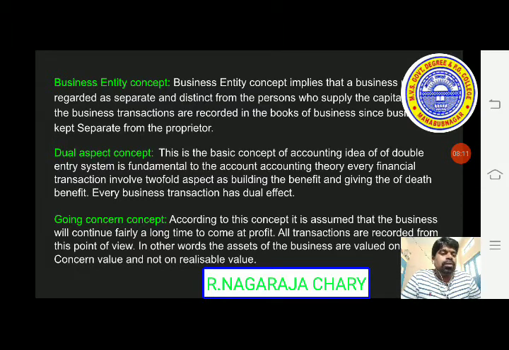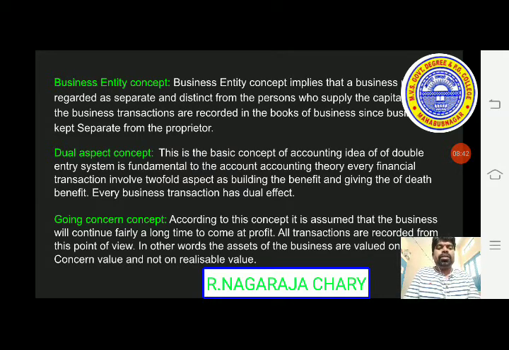That is why the going concern concept is the concept that whatever business entity we establish will continue for a long time. So whatever transactions we have to record in the books of accounts, all the transactions are recorded on going concern value, not on realizable value.